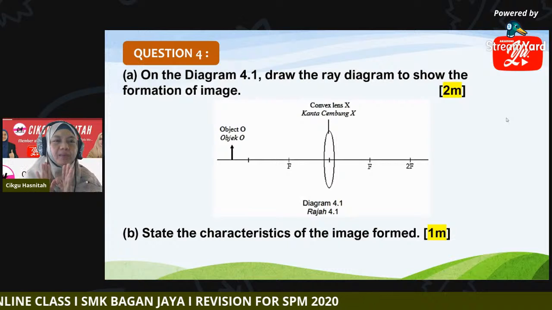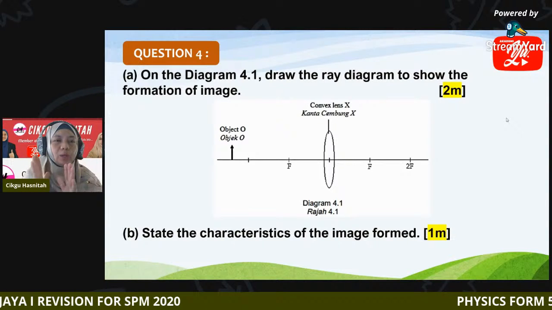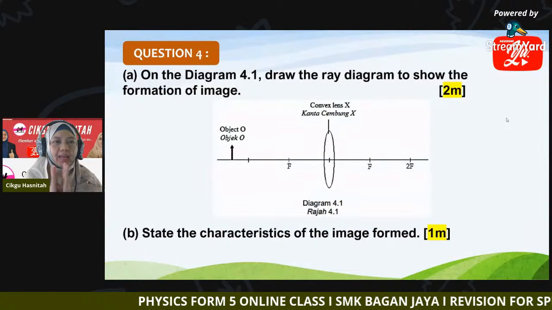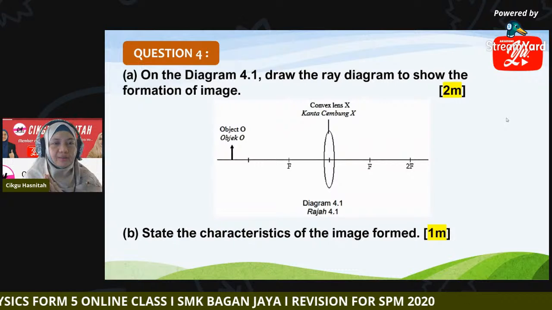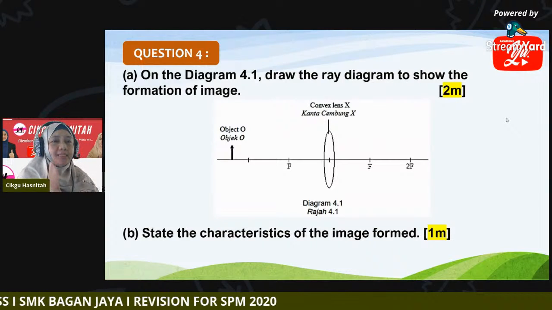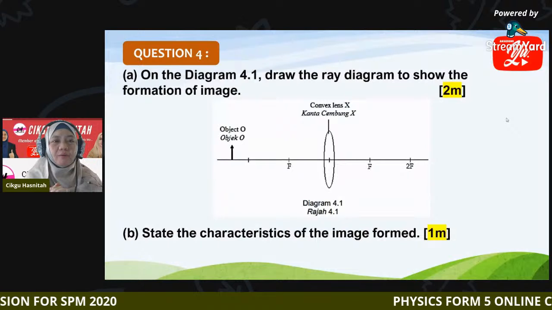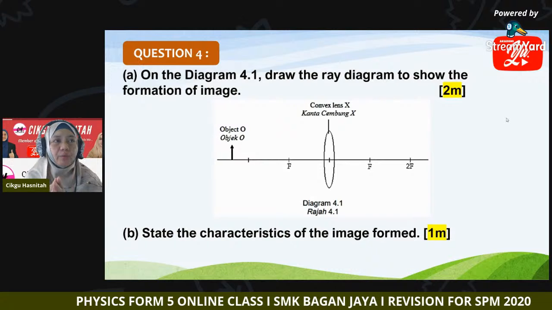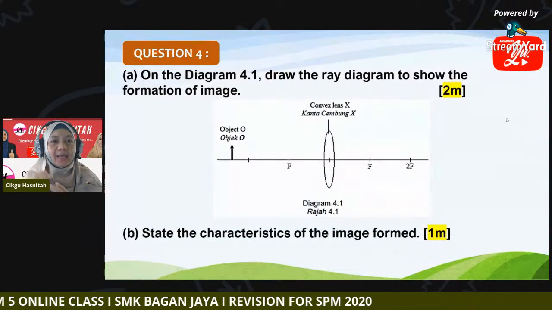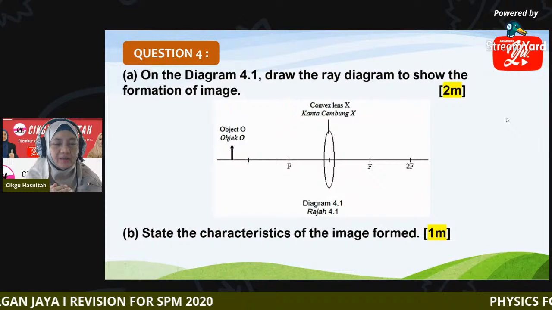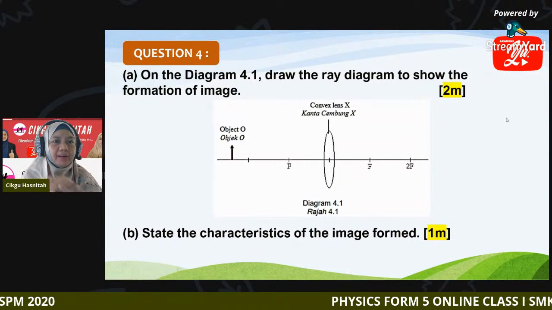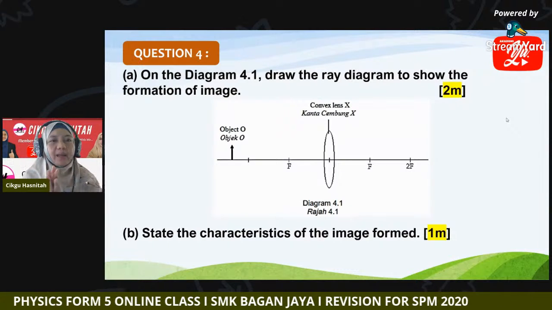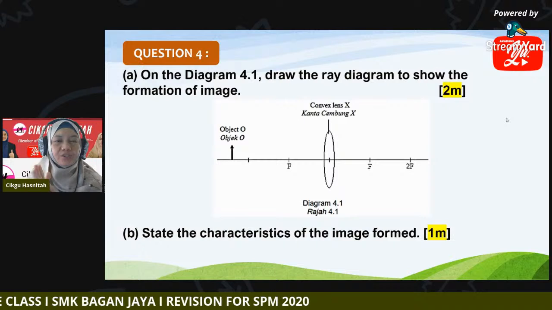Remember you are now given a convex lens. So what phenomenon do lenses involve? Lenses involve refraction. Please be alert with this, class, because I find that some of you find it very difficult to differentiate between mirror and lens. Mirrors involve reflection, while lenses involve refraction. That is the difference between mirror and lens. So now in question 4, we are dealing with a lens. The diagram is a diagram on refraction of light.